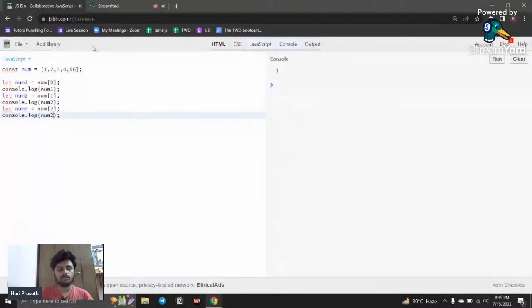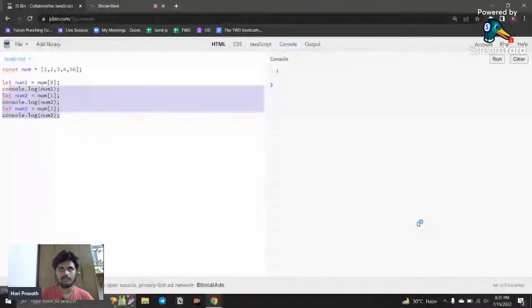Consider that I have a very small array that I created. But if you want to destructure big real-world arrays, how would the code be? This code would have huge syntax, and every time I call the same repeated thing. In coding we have the DRY principle, don't repeat yourself. Repeating the same code again and again is not a good practice. So there comes another way.